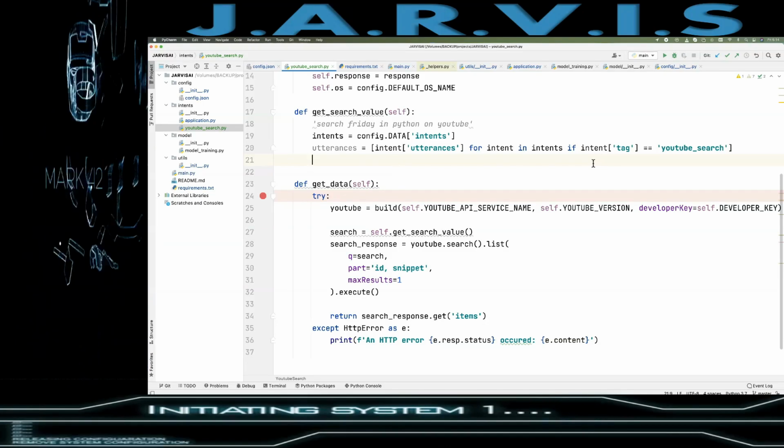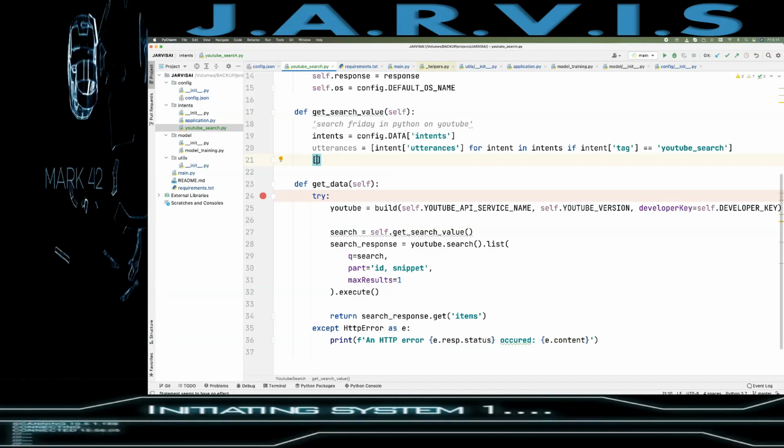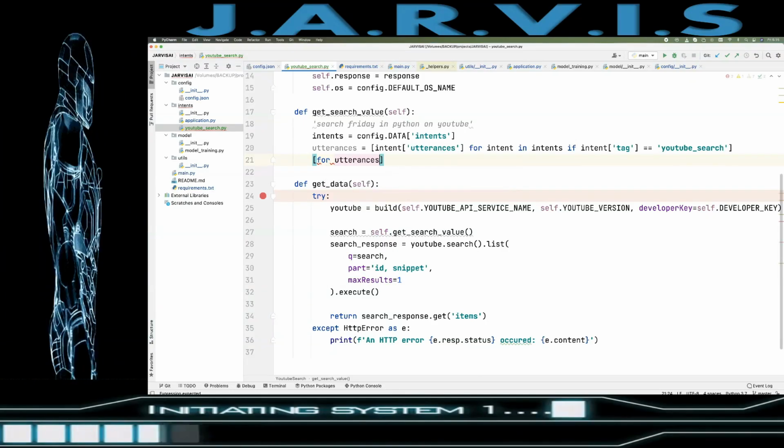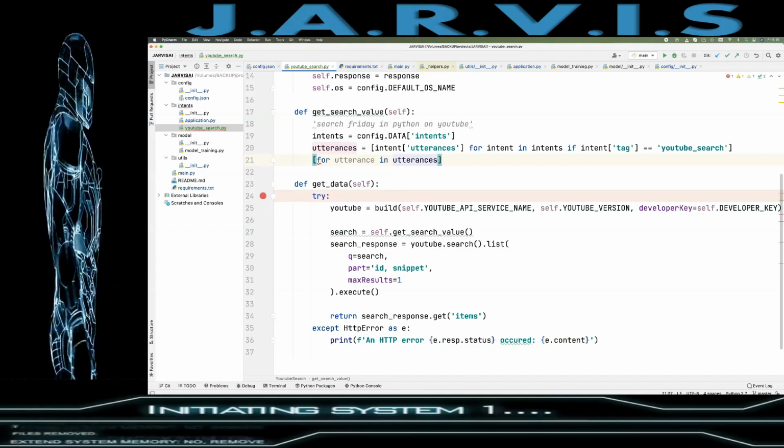So first I need to iterate over it again, so I'm going to use another list comprehension. For utterance in utterances, right?